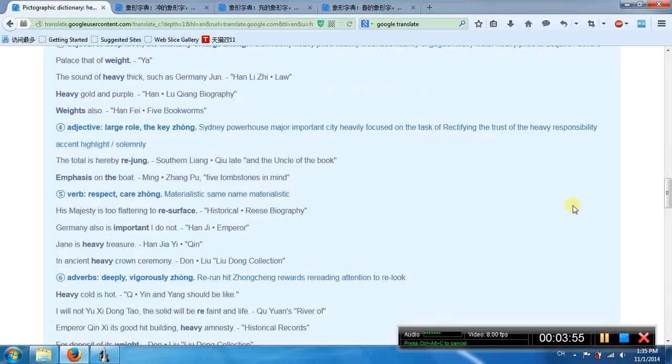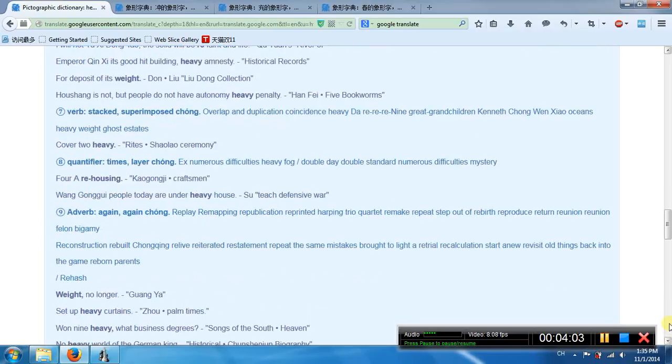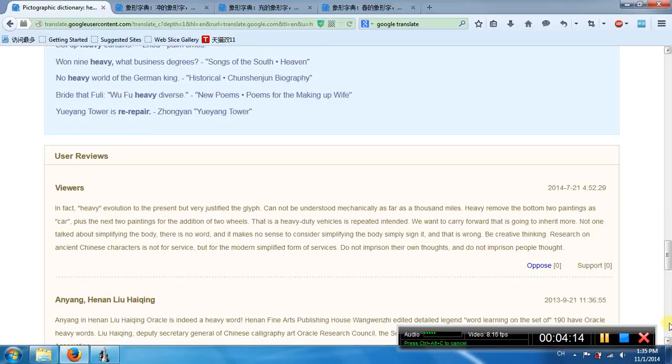Fourth meaning large role, key. Fifth meaning respect, care. Sixth meaning adverb, deeply, vigorously. Seventh meaning stacked, superimposed. Eighth meaning qualifier, times, layer. Ninth meaning adverb, again. Okay, zhong.